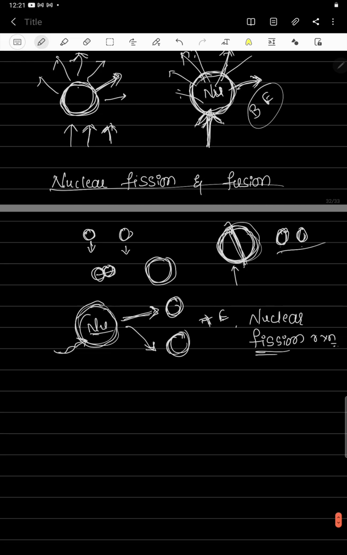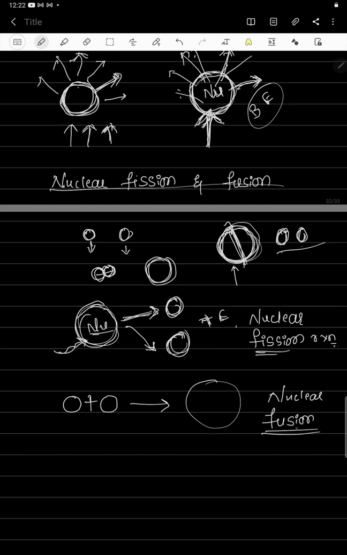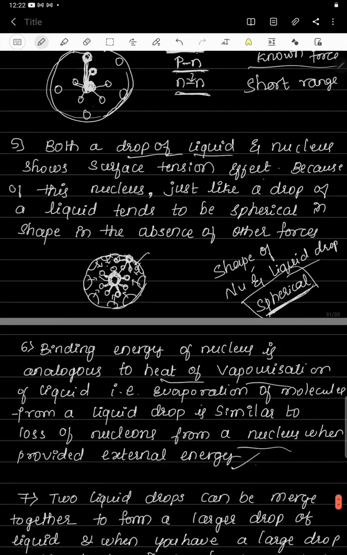Now the similar thing happens if you consider two lighter nuclei and fuse them together. What you get is one bigger nucleus, and this phenomenon is called nuclear fusion reaction. This is the same as two lighter liquid drops being fused together to get a bigger liquid drop. Here, in the nucleus, two lighter nuclei are fused together to get a bigger nucleus, and this is called nuclear fusion reaction. I hope this is understood.